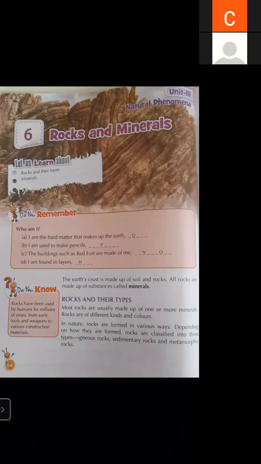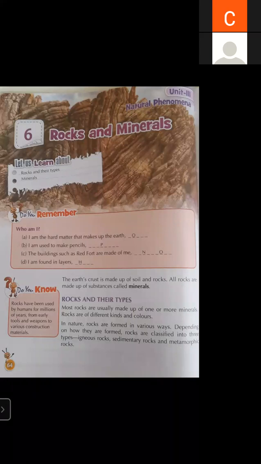Students, we are learning chapter 6, rocks and minerals. So today's topic is metamorphic rock and minerals. First of all, I will revise the previous lecture, then I will start today's lecture.